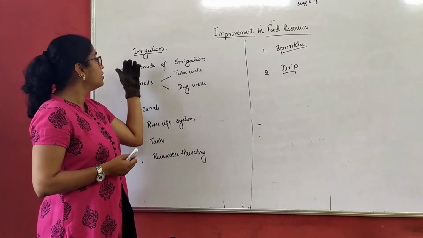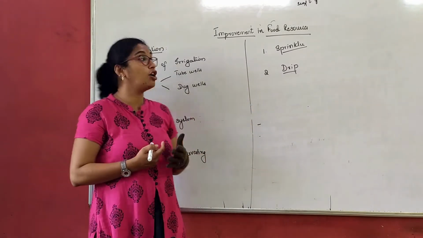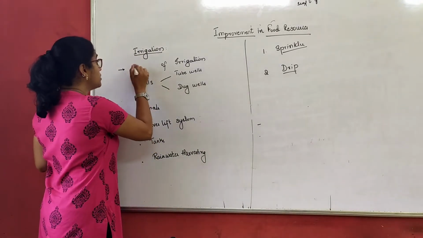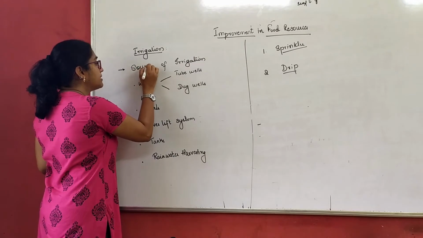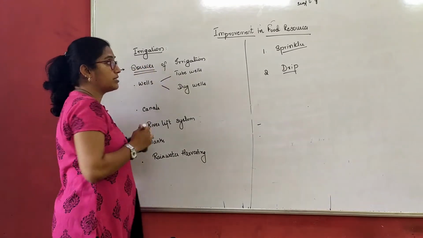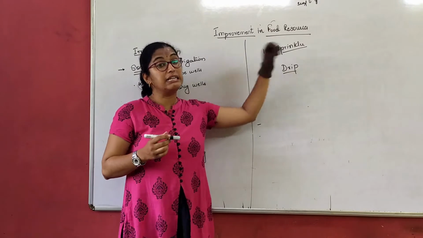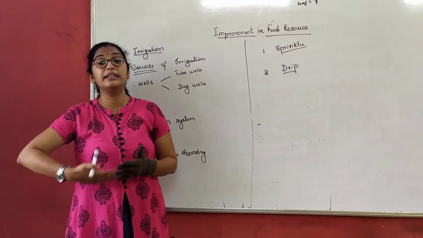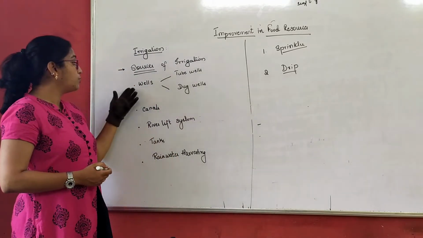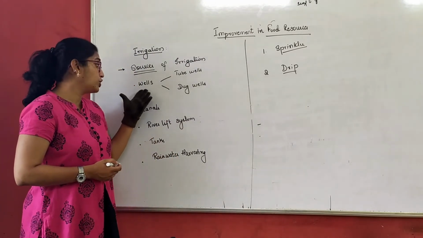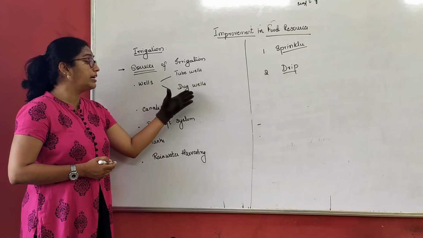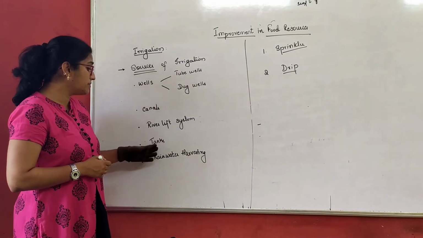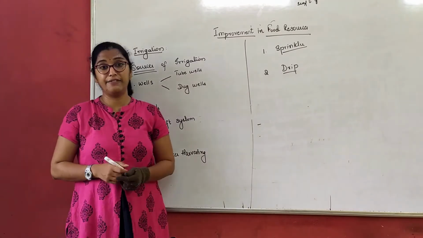Now we move on to the different sources of irrigation. Instead of methods, I can also call these sources, since both are the same here. What are the different sources through which we can water the plants? We know wells, that is tube well and dug well, then canals, river lift system, tanks, and rainwater harvesting.